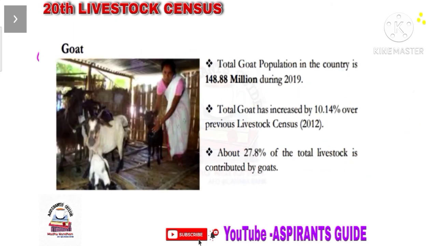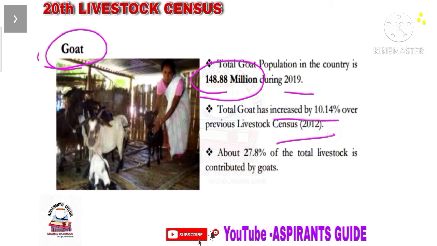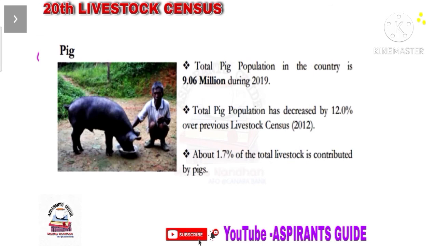Okay, now let us see the details of goat population according to the 20th livestock census. And here the total goat population in India during 2019 is 148.88 million, and there is a 10.14% increase in goat population from 2012 to 2019. And out of total livestock population, goat population stands at second position with 27.8%.